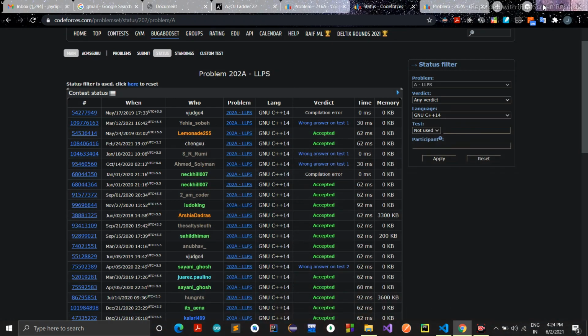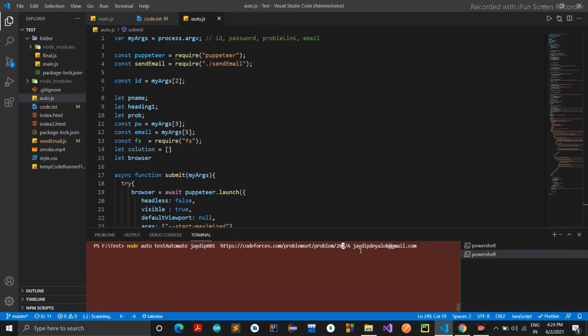Problem 202A. So it will start the headless Chrome. Yeah, it has started. It will automatically submit.